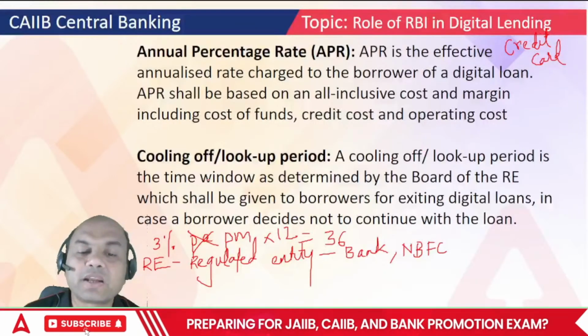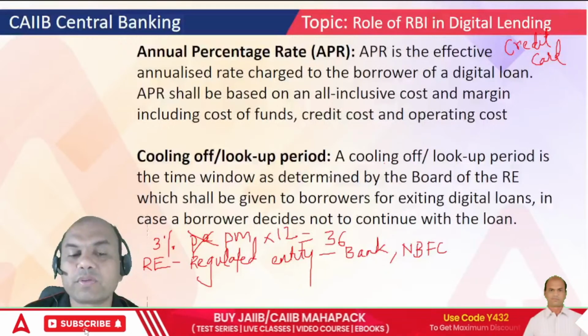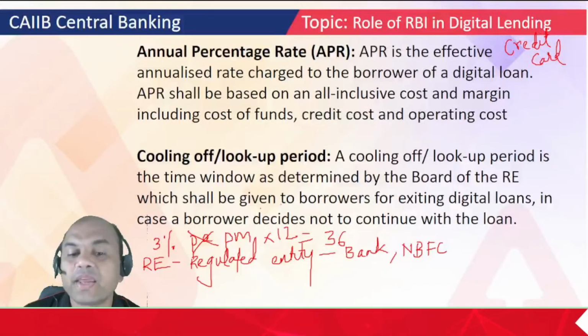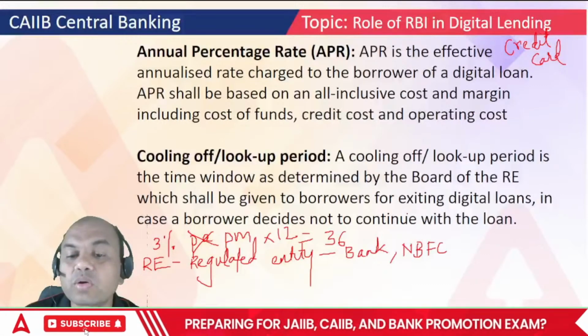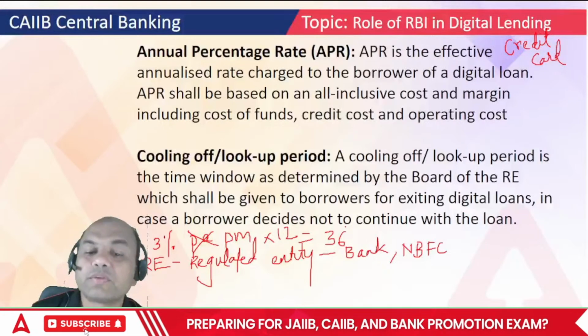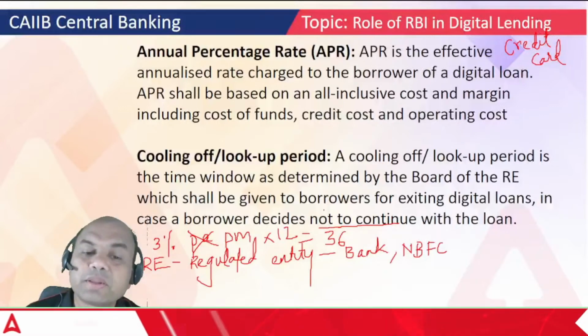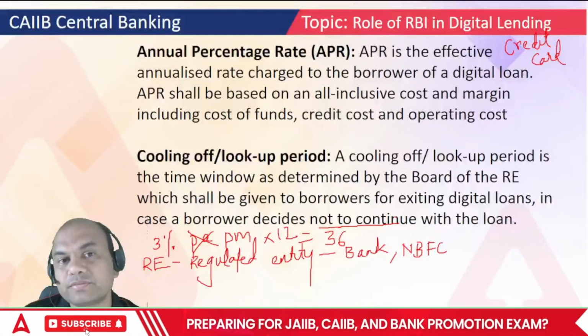So, cooling off period is a time window as determined by the board of the RE which shall be given to the borrowers of existing digital loans in case the borrower decides not to continue with the loan. So if the borrower does not want to continue with the loan, meaning the borrower wants to close that loan, that will be the cooling off or look-up period given.